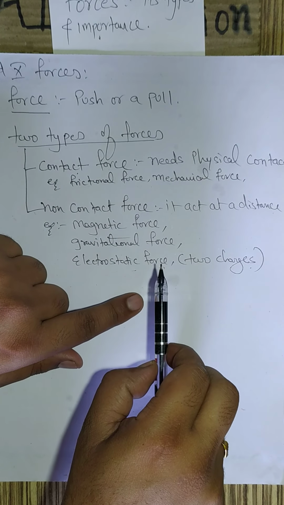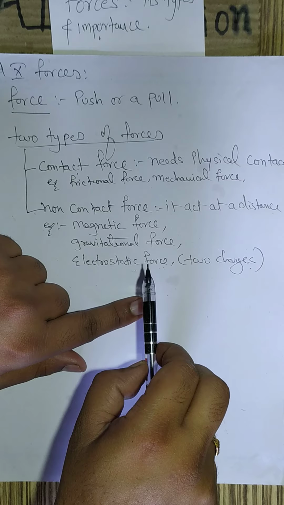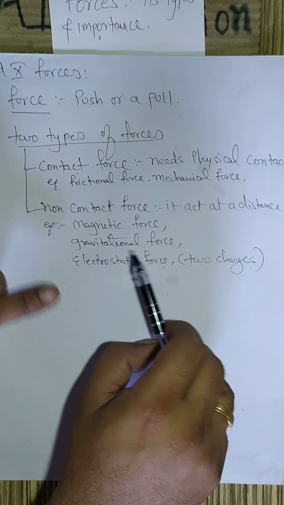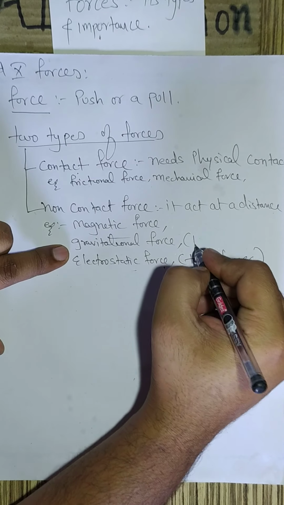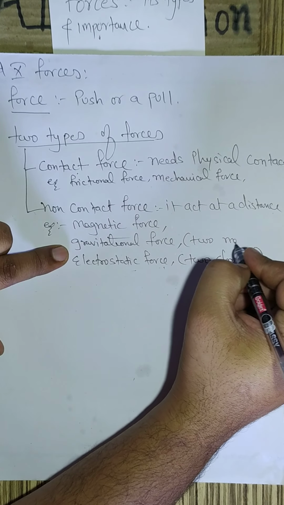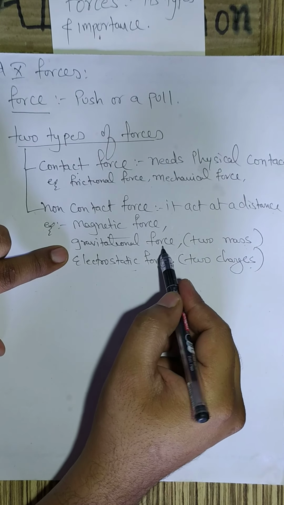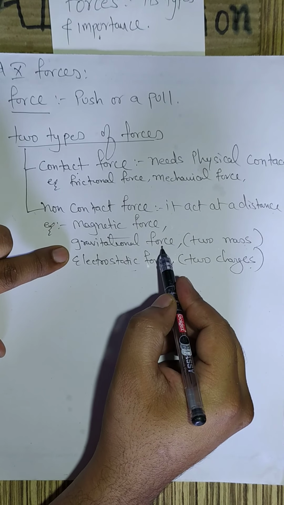The pieces of paper need not be in contact with the scale. Just from a distance, the paper gets attracted. So it is a non-contact force. Similarly, gravitational force is between two masses. Any two objects which have a mass, there is a gravitational force between them. It is always an attractive force.